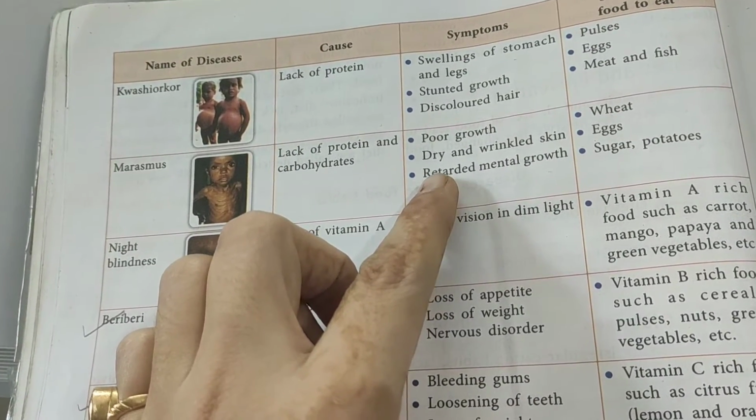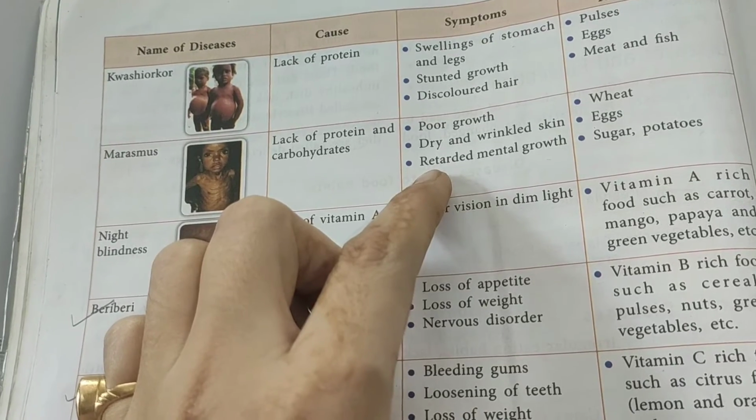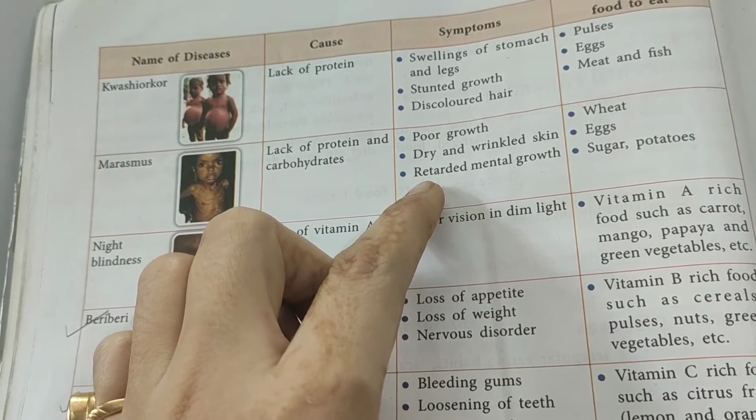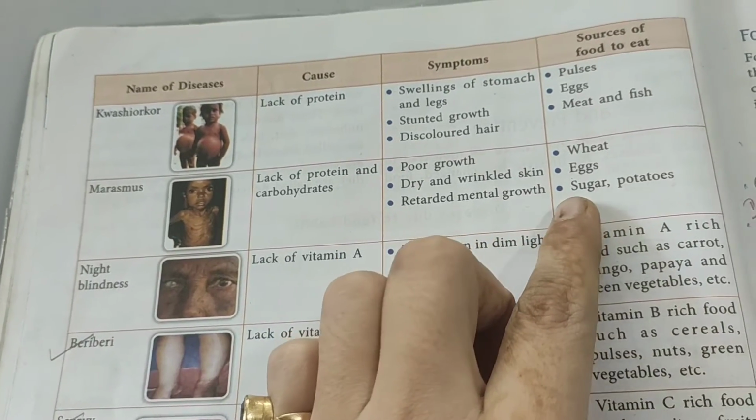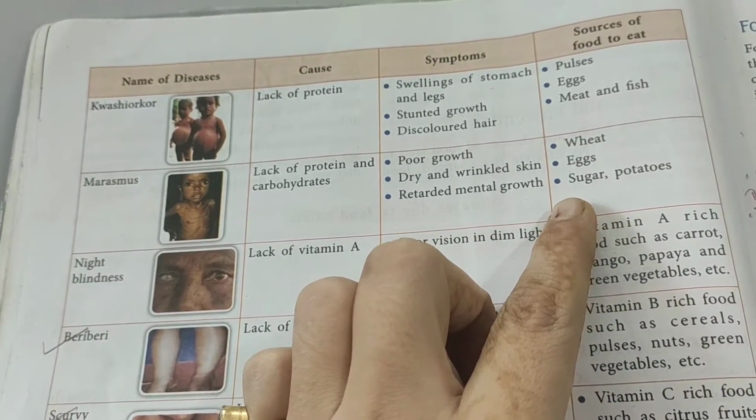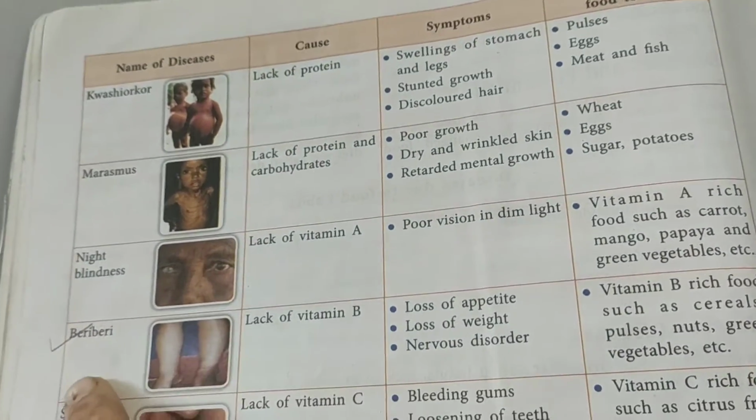Improper growth, dry, wrinkled skin and retarded mental growth are the symptoms. What sources of food should be given? Wheat, sugar, potato and egg should be given in the diet.